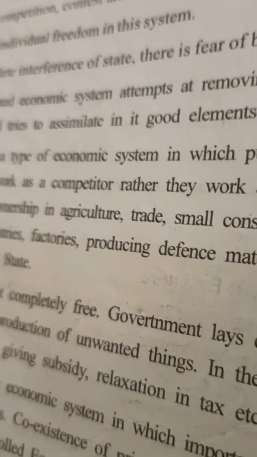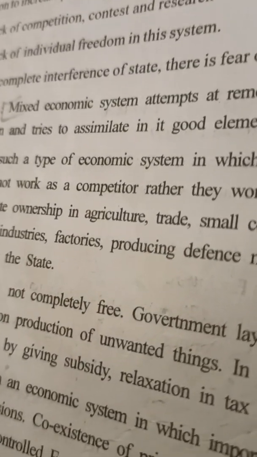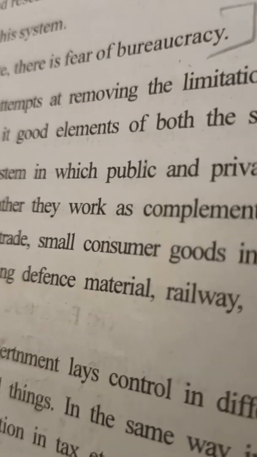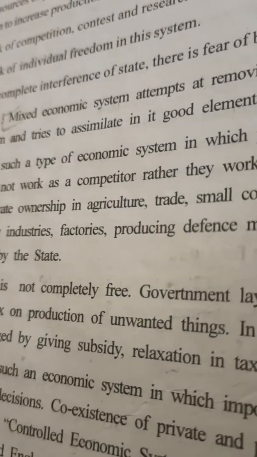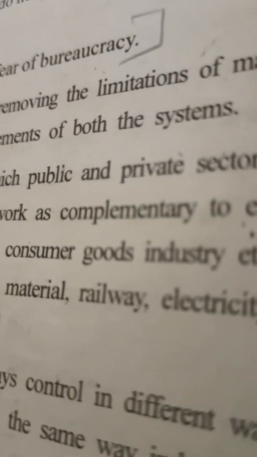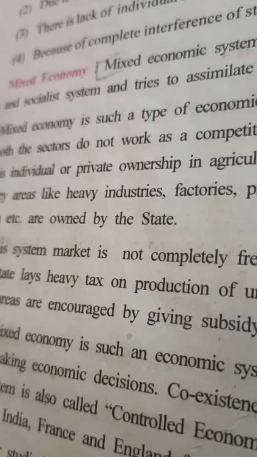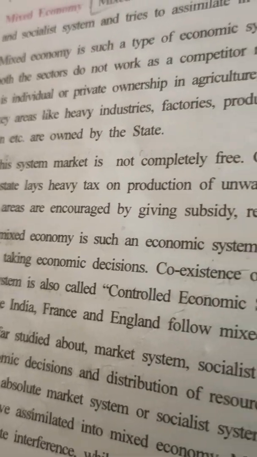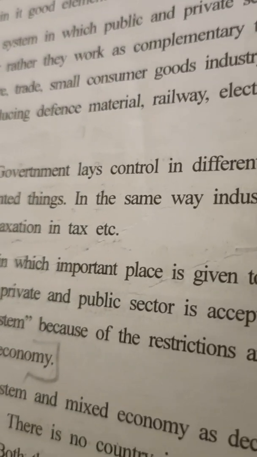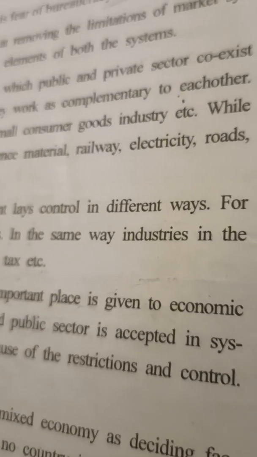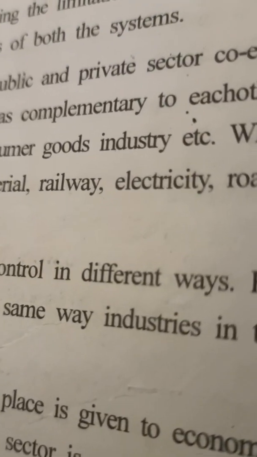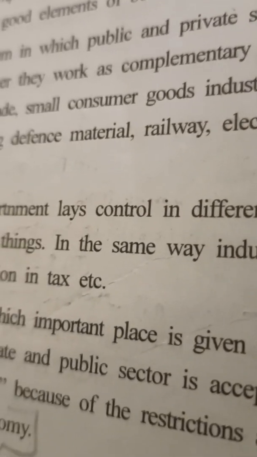Mixed, with the name you can understand, both market and socialist. Mixed economic system attempts at removing the limitations of market system and socialist system and tries to assimilate in it good elements of both the systems. यानी दोनों के benefits को पकड़ना है और limitations को हटाना है. Mixed economy is such a type of economic system in which public and private sector coexist and both the sectors do not work as competitors. Here mixed means what? Public and private, both are there. And they do not work as competitors but they are complementary to each other.